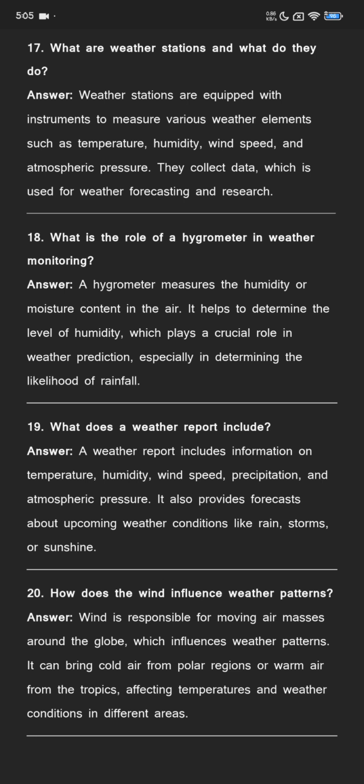What does a weather report include? A weather report includes information on temperature, humidity, wind speed, precipitation, and atmospheric pressure. It also provides a forecast about upcoming weather conditions like rain, storms, or sunshine.